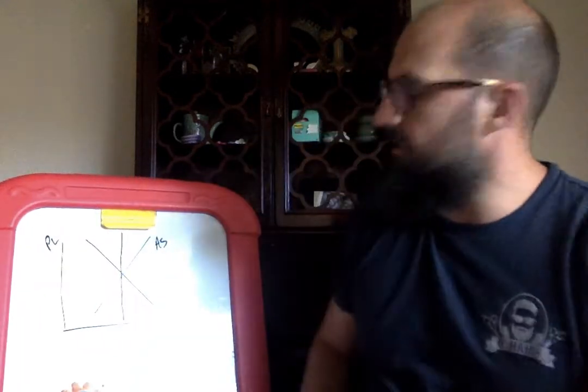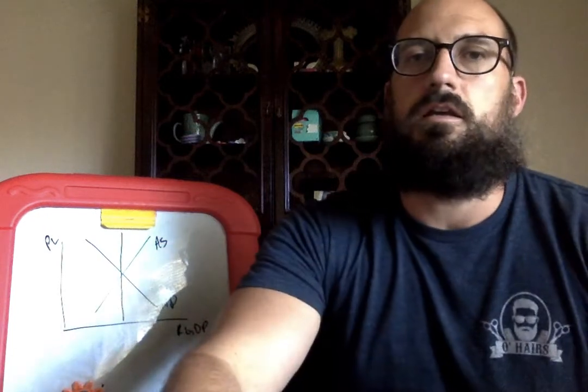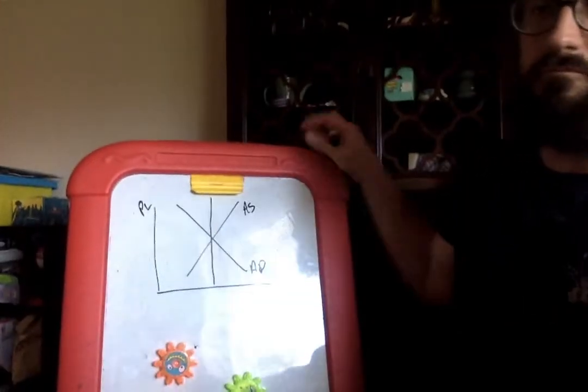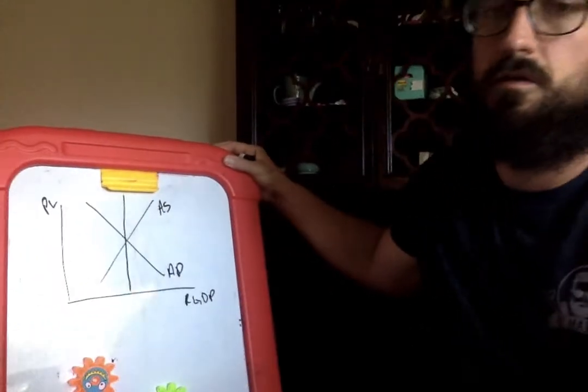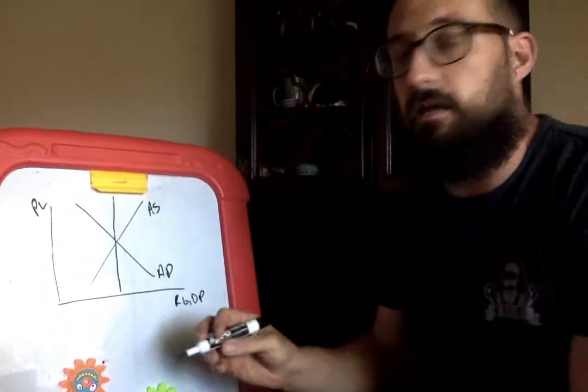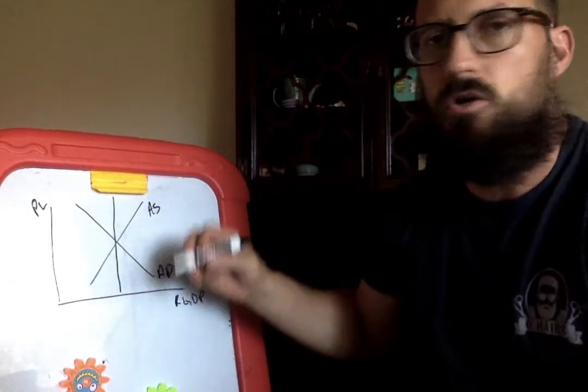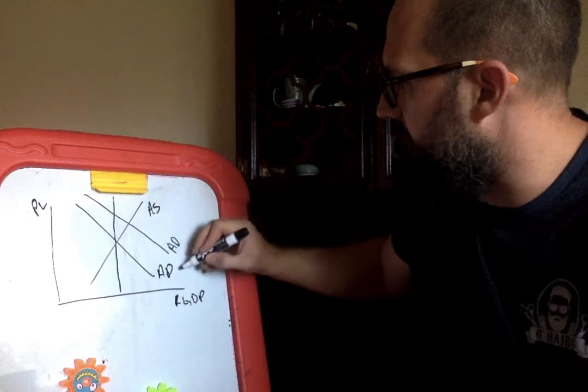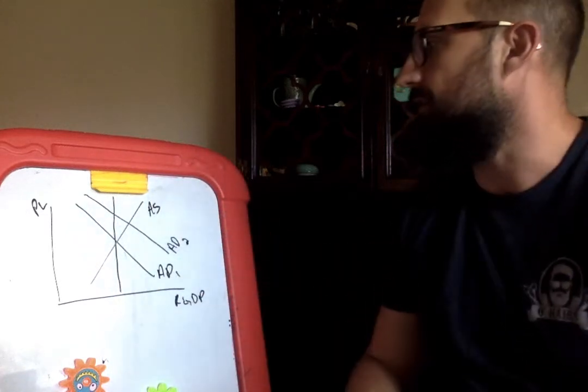Now, if we're to see an increase in aggregate demand, say from an increase in consumer spending, that would shift aggregate demand to the right.